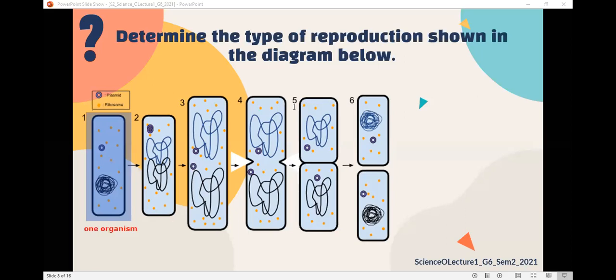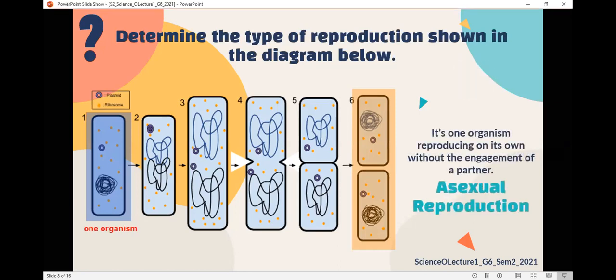It's one organism reproducing on its own. Perfect. This is reproduction because we had one organism and at the end we have two daughter cells, and this organism reproduced on its own without the participation of a partner. So this is an asexual reproduction.